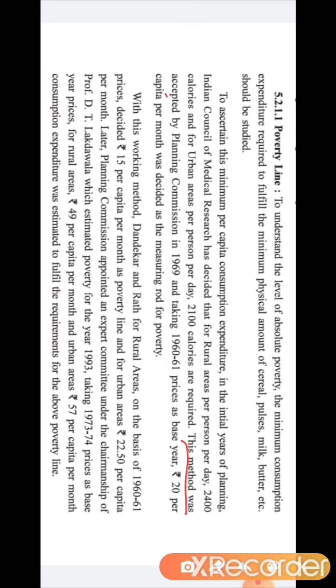This method was accepted by the Planning Commission in which year? 1969. And after taking 1960-61 prices as the base year, rupees 20 per capita per month was decided as the measuring rod of poverty.